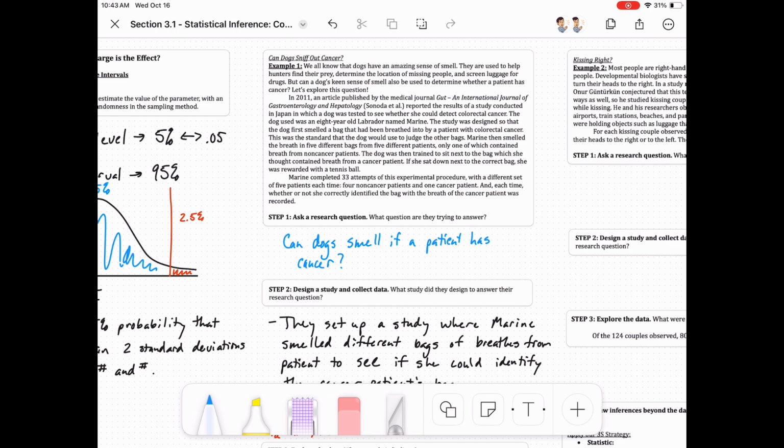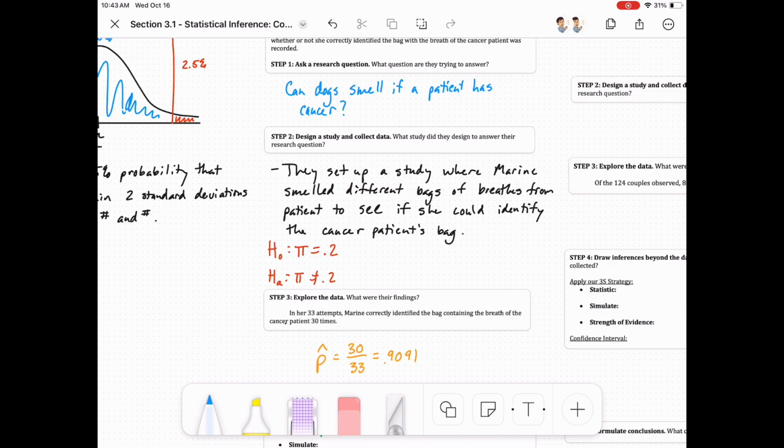So the researchers asked, can dogs smell if a patient has cancer? Pretty straightforward. Then they set up the study with the bags. There are 5 bags, one of which is breathed in by a cancer patient. So the probability, if it's just random, would be 1/5 or 0.2. For our null hypothesis, we'll say our parameter is 0.2. Notice it's a proportion, not a sample mean, because it's a probability here. And then our alternative will be not 0.2.